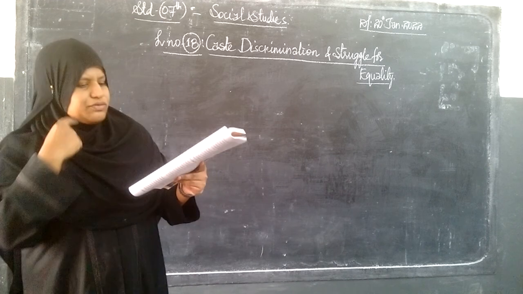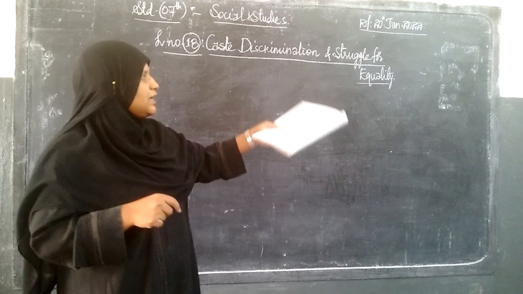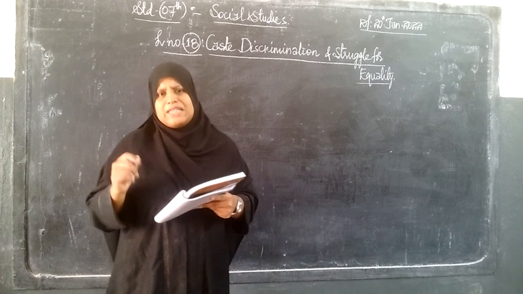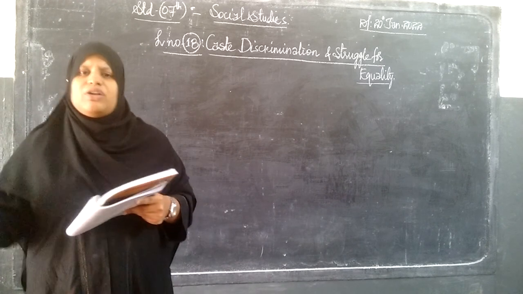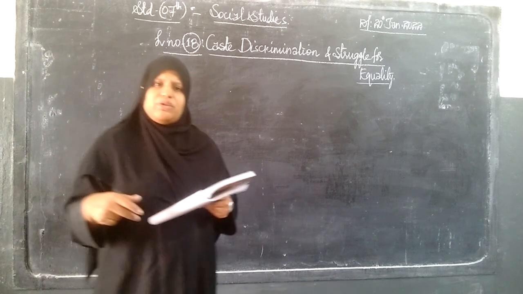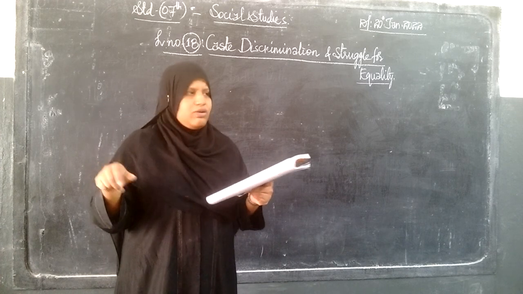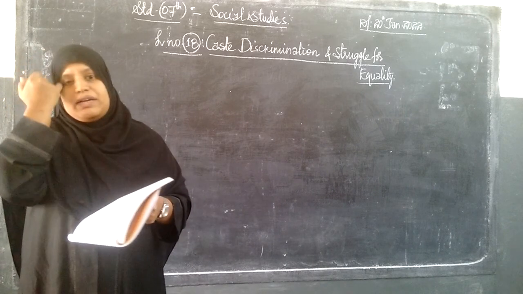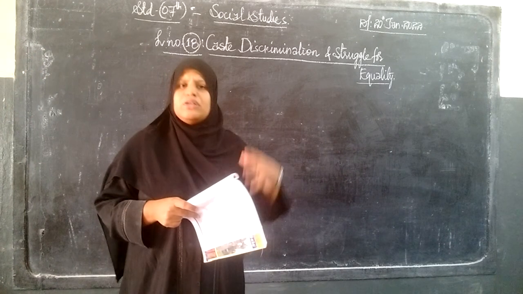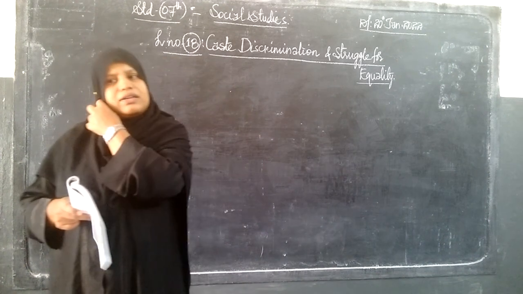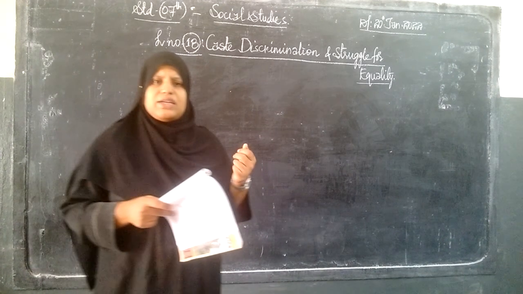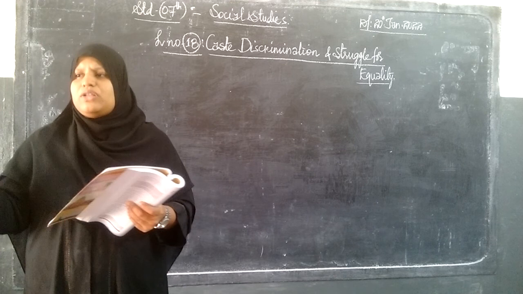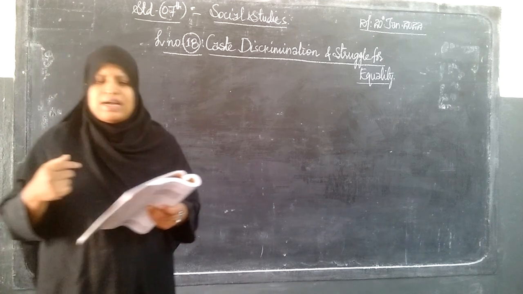Now in today's class we will look at the other aspect, the struggle for equality. In this struggle for equality, we will first find out whether the caste system existed from a very ancient period or is a new one, and how it came into existence. Then we will look at the strive for equality, what kind of equality people wanted. We will look at the case study of B.S. Venkata Rao: what struggle he did along with the people grouped together, and everything he did.